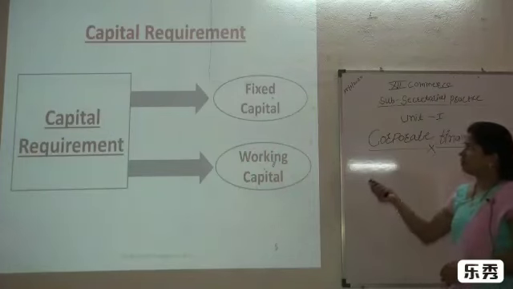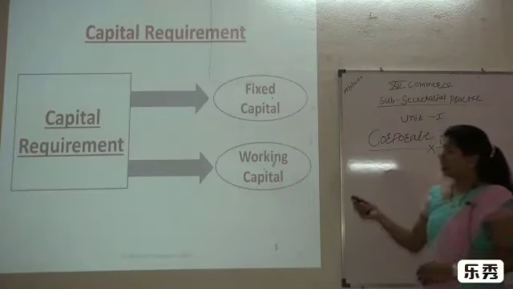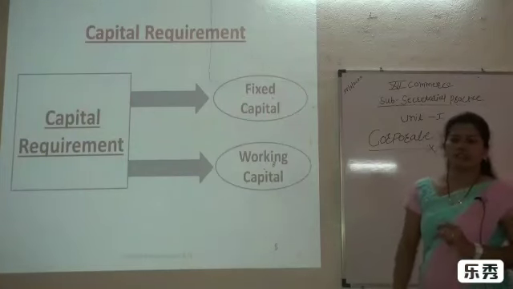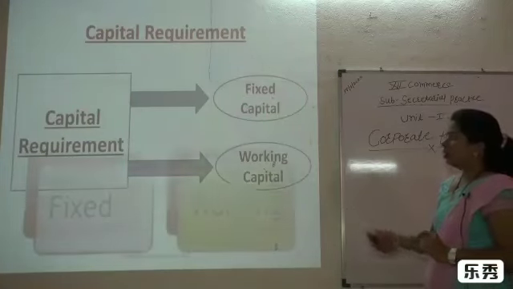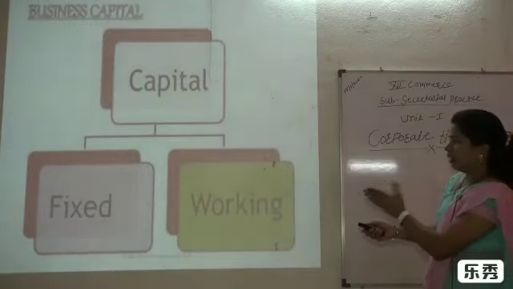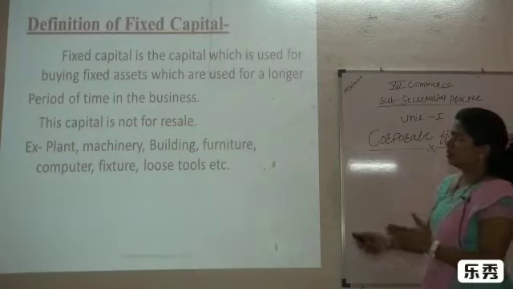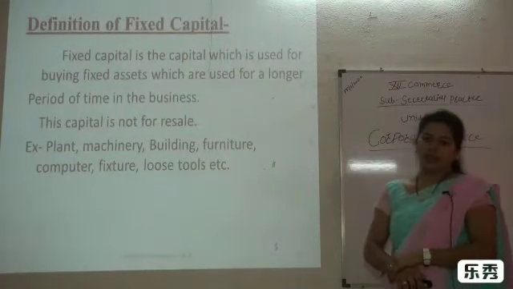These two names indicate to us the meaning. So the capital is required in fixed and working capital. So what exactly is the meaning of fixed capital?